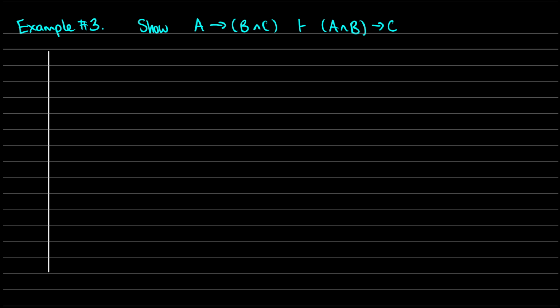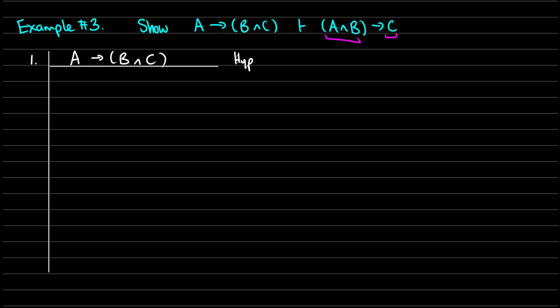So let's just set this up. Our only assumption we're given is that if we have A, then we have B and C. So that's our hypothesis. Okay. Well, we need to show that if we have A and B, then we have C.